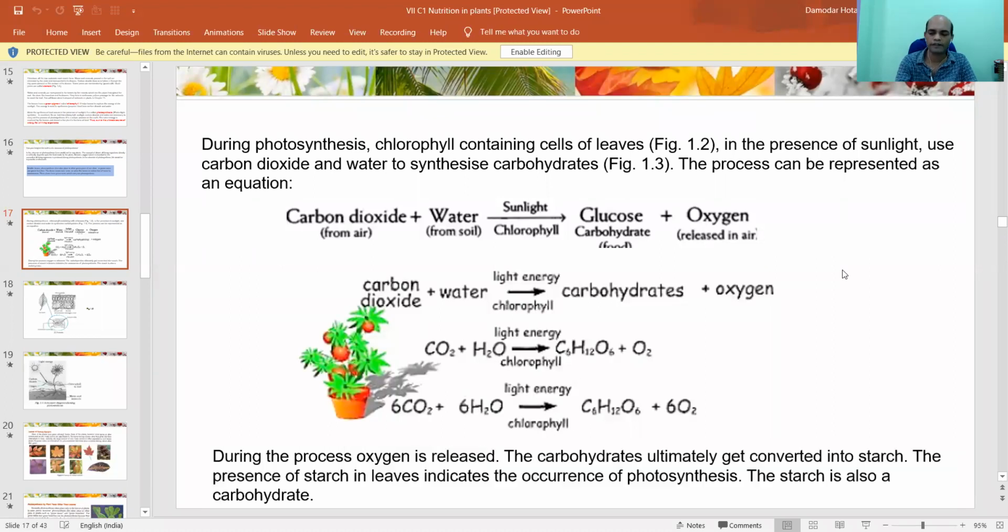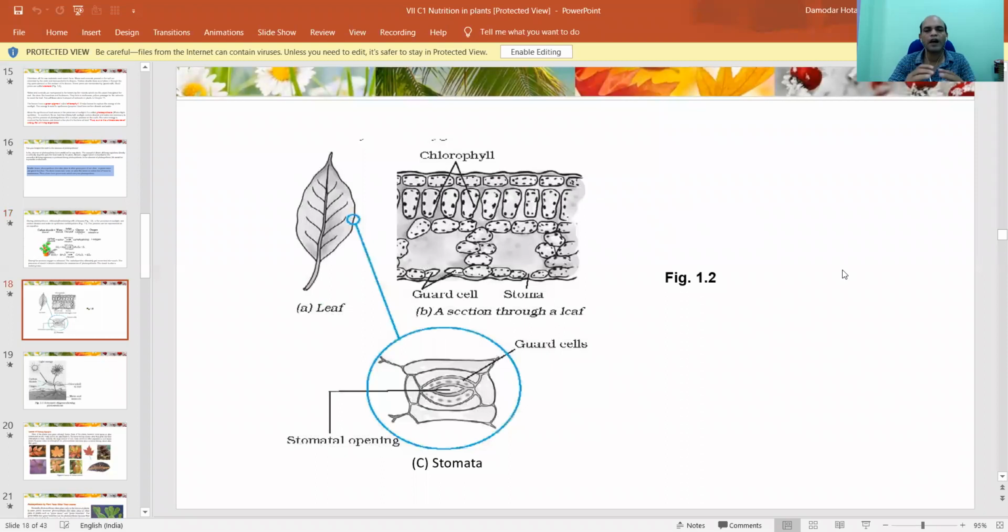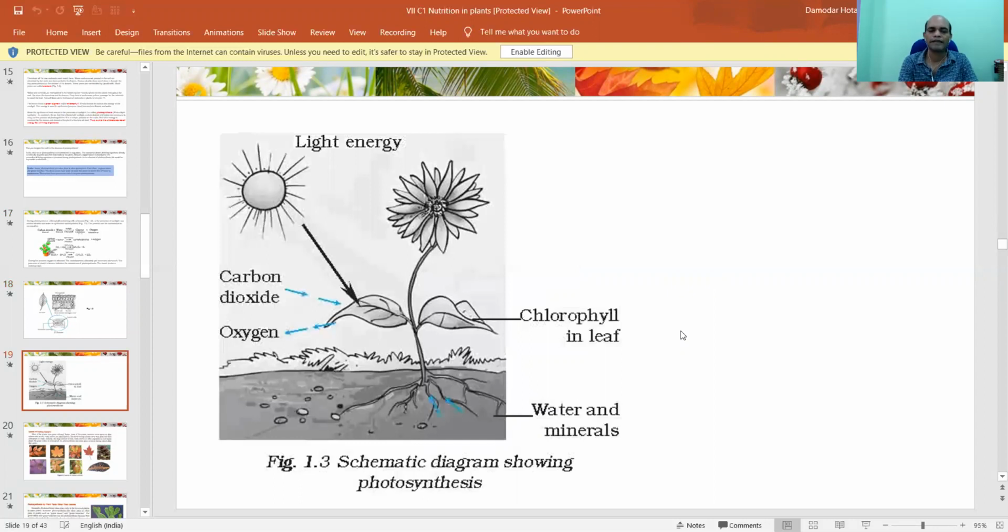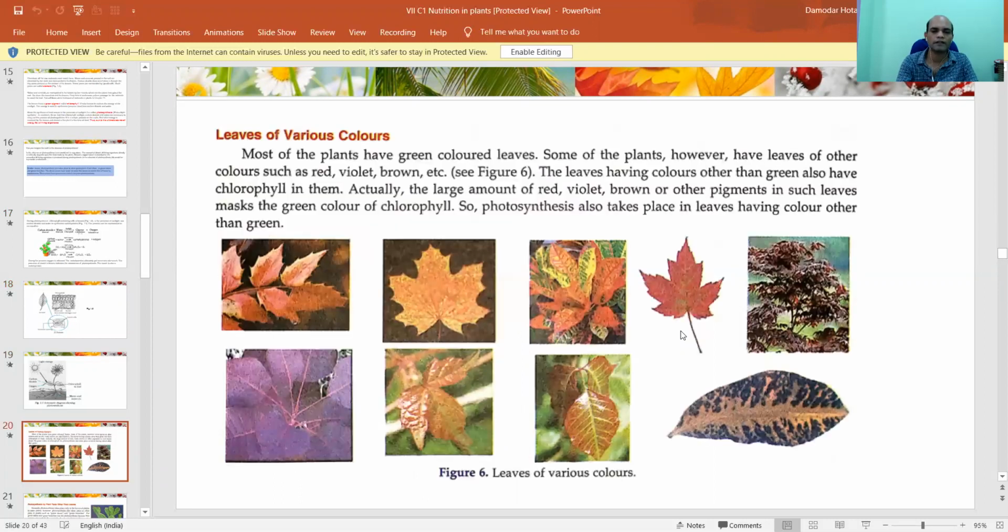Now, we can go further. What happens over here? How does it really take place? You see, in the plant cell, stomata is there. The opening of stomata, I have told you, is a small space for exchange of air between the leaf and the environment, or you can say atmosphere. Chlorophyll molecules are also present in the leaf. This is a section of a leaf. As a result, when sunlight is absorbed by the plant and by the leaf, the leaves prepare food by the process known as photosynthesis.